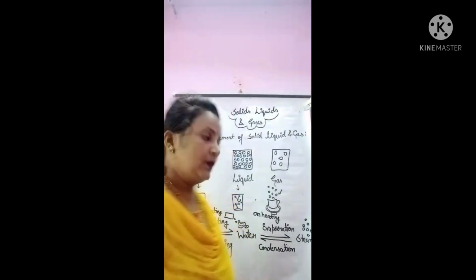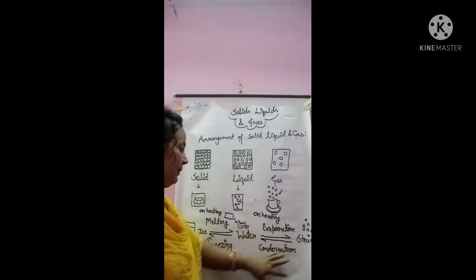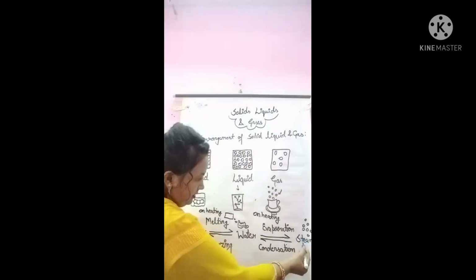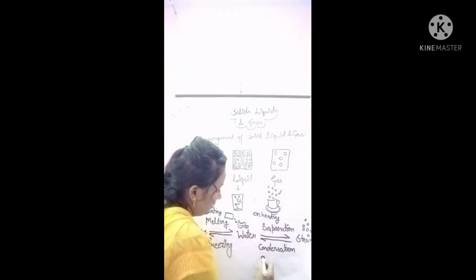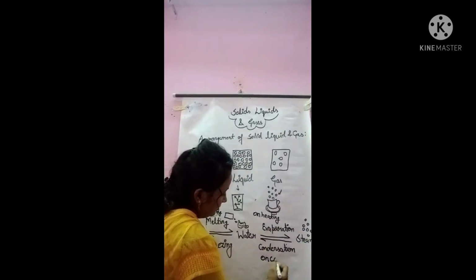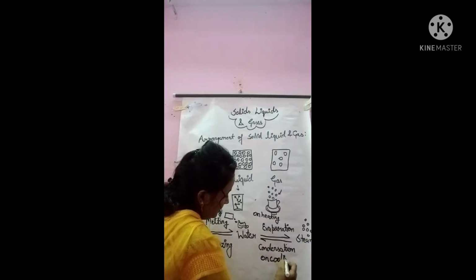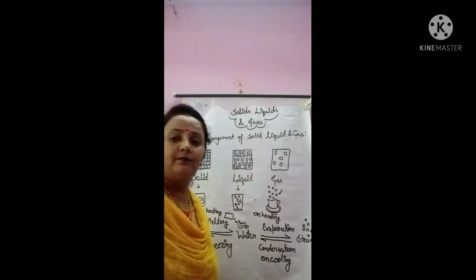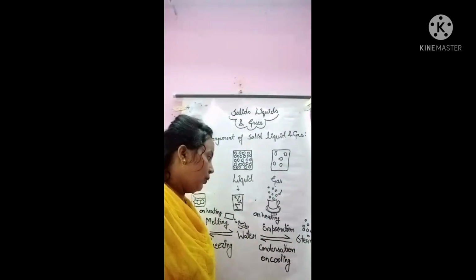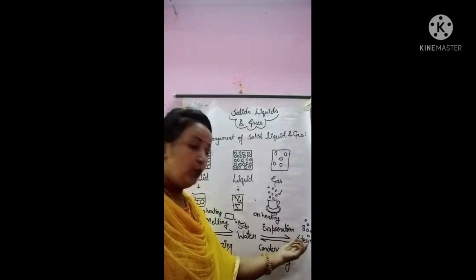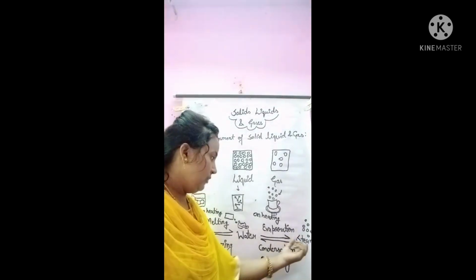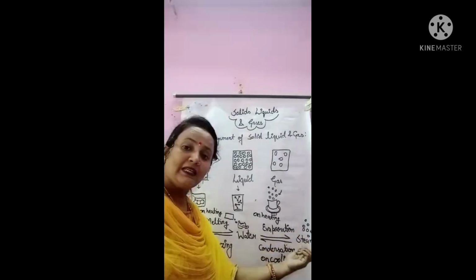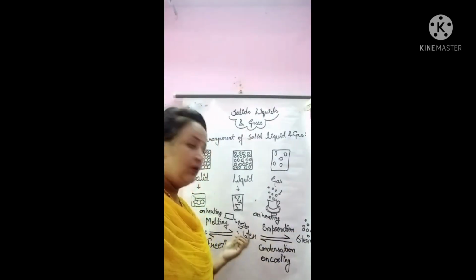Okay, so what happens on cooling? Now when we are cooling the steam, right, this steam changes into liquid.